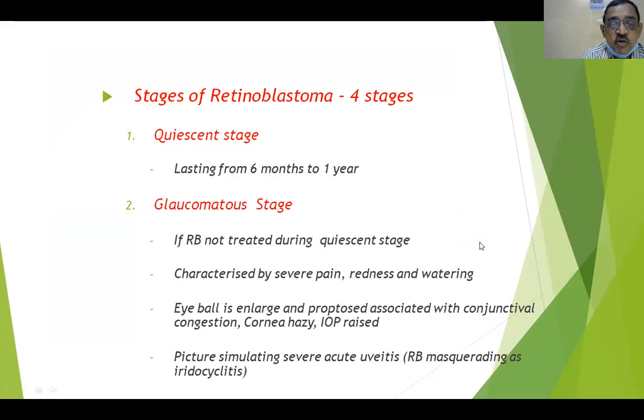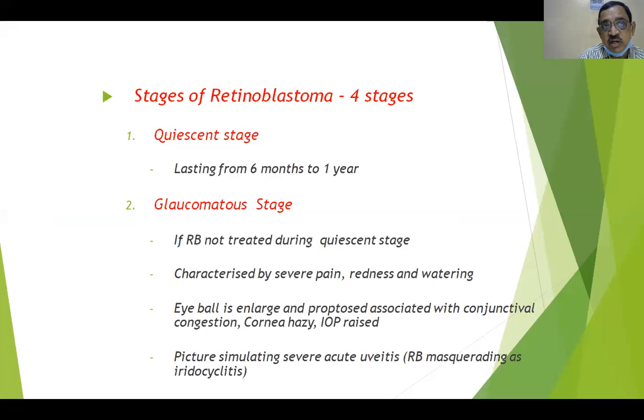So there are 4 stages of retinoblastoma. The first and foremost is a quiescent stage, lasting from 6 months to about 1 year. And the second one is a glaucomatous stage. If the retinoblastoma is not diagnosed and treated in the quiescent stage, it may proceed to a glaucomatous stage, where the child will have severe pain, redness, and lacrimation.